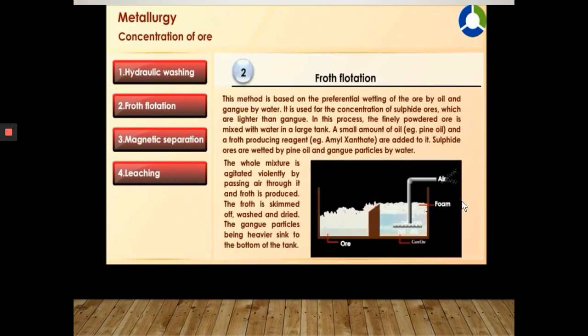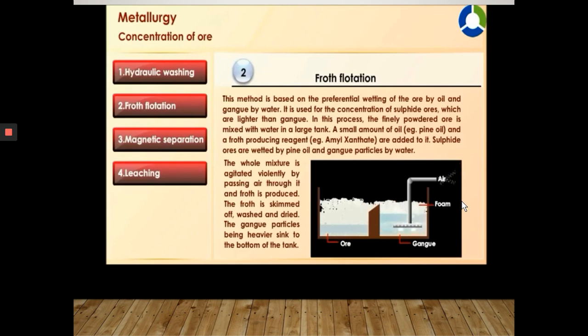Froth flotation. This method is based on the preferential wetting of the ore by oil and gangue by water. It is used for the concentration of sulfide ores which are lighter than gangue. In this process, the finely powdered ore is mixed with water in a large tank. A small amount of oil, for example pine oil, and a froth producing reagent, for example amyl xanthate, are added to it.